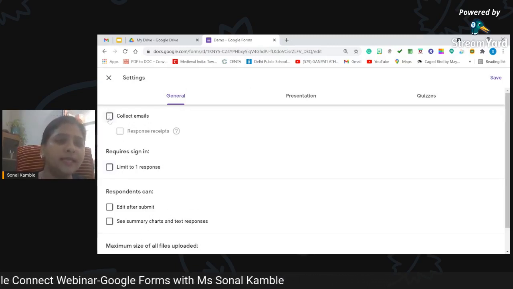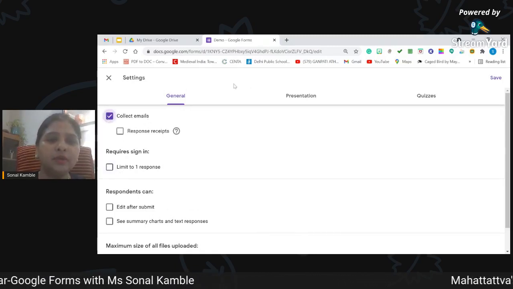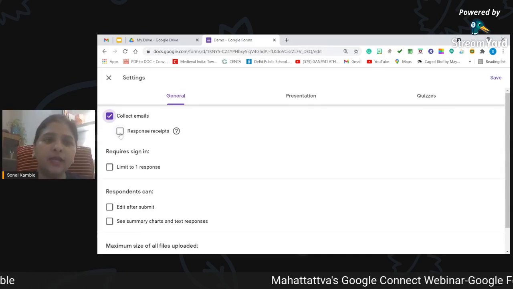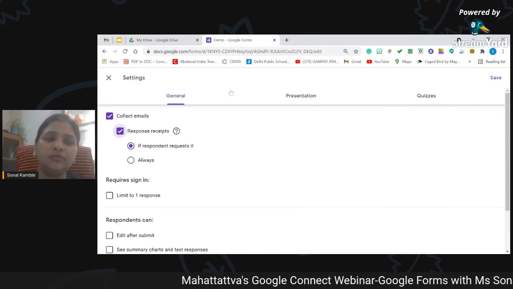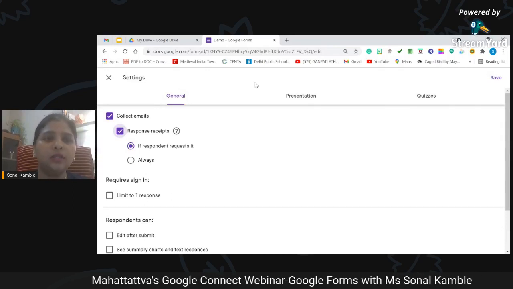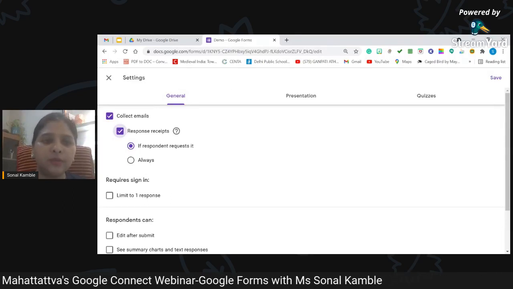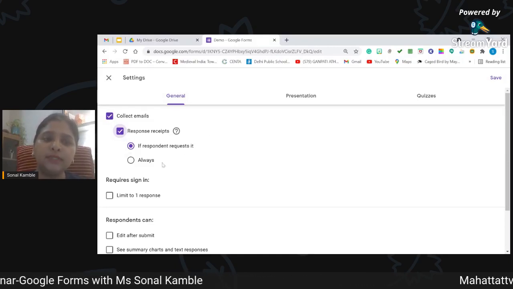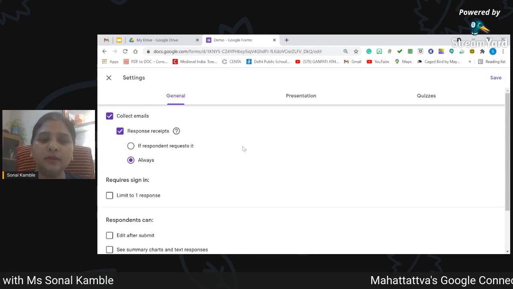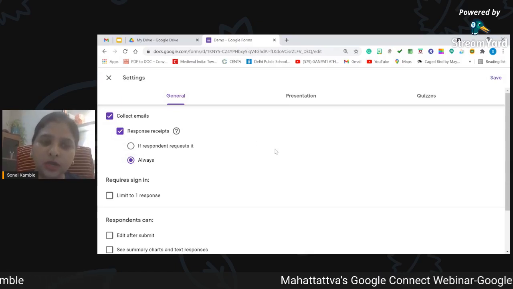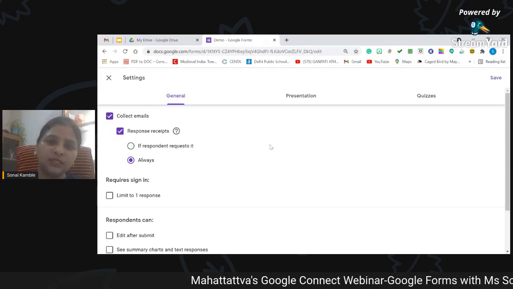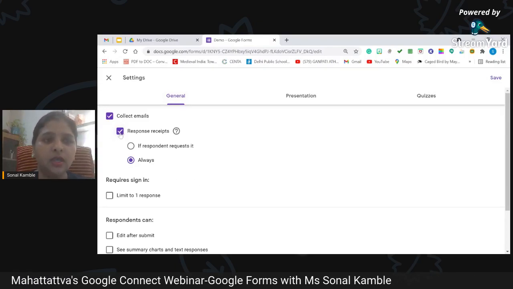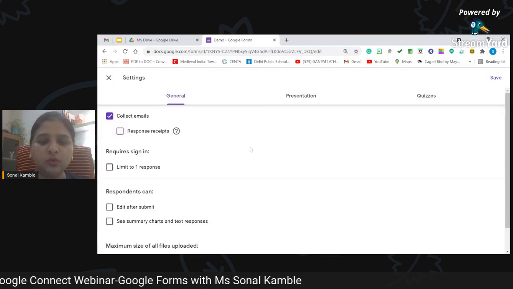So now if I say collect emails, it will automatically give an option to enter the email IDs. And if the users request that they want the response receipts, just like an acknowledgement, then only the response receipt will be sent. And if I choose always, they will always receive a response or an acknowledgement with whatever responses they have submitted in their account or the email ID which they have registered. Now I will uncheck this because I don't want to do it now.